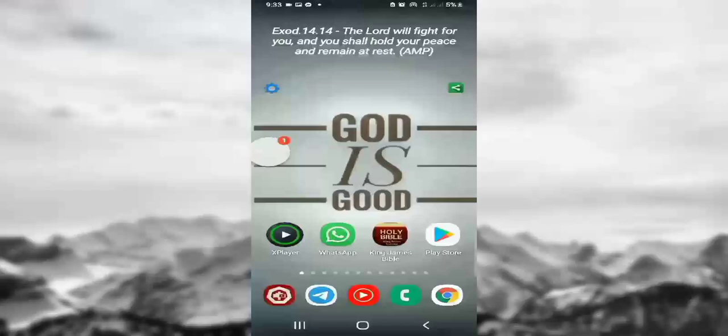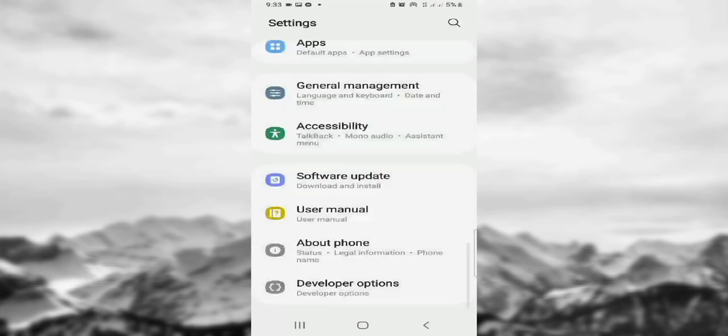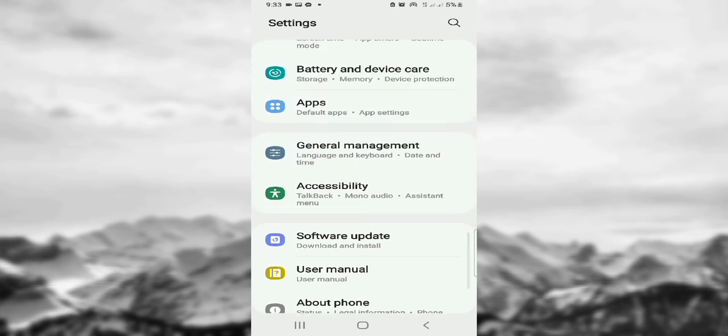How to set the power button to end calls in Samsung Galaxy A12. First of all, go to settings, and then under settings, go to accessibility.